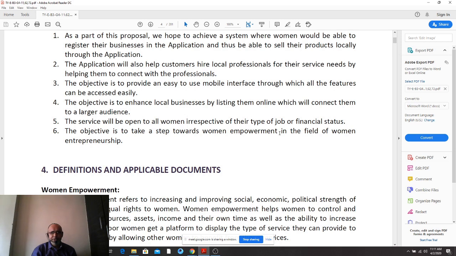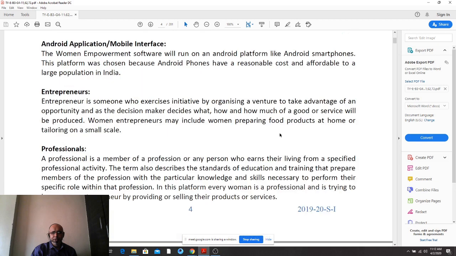Now, with the definitions and applicable documents, you will write down the terms, or simply the vocabulary, that you will use for a particular domain. Here the domain is women empowerment through the software or application, and you have to contextually define what kind of term has which meaning. So Android application means what, entrepreneur means what, professionals means what.